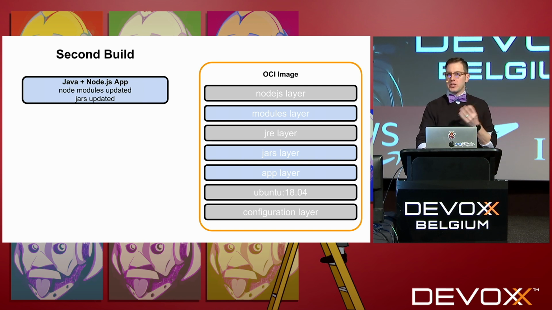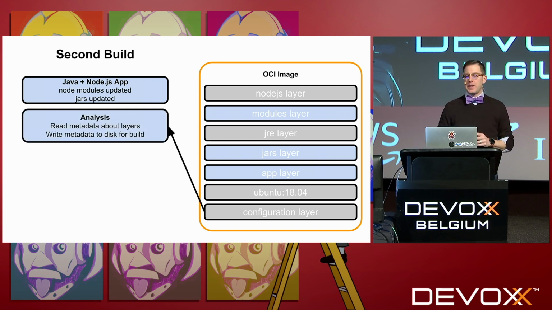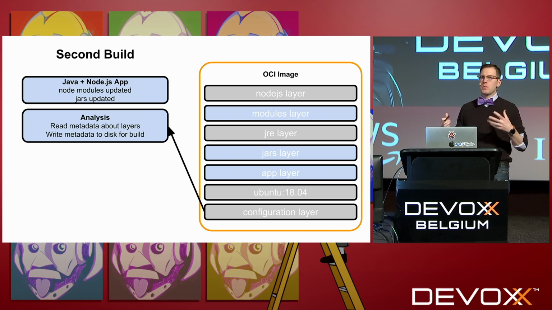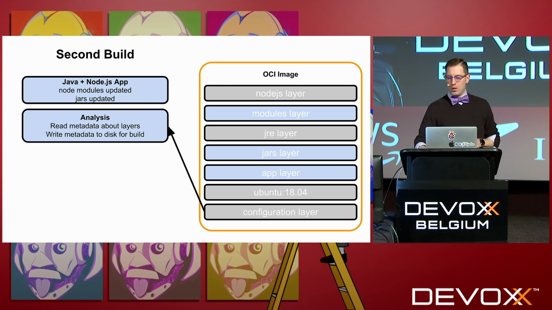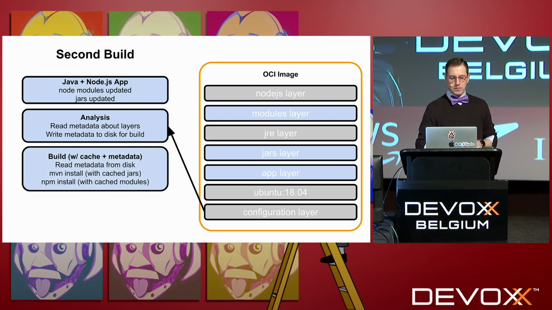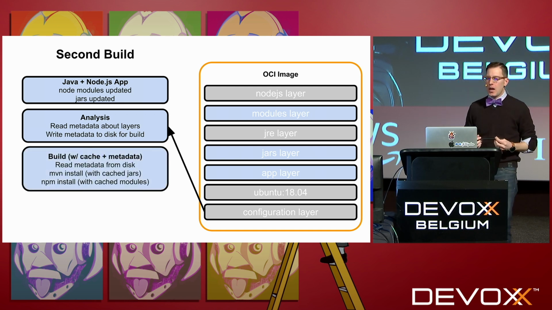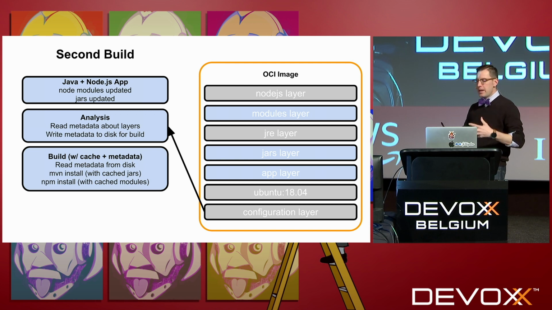We'll still pass detection because we still have those files around. This time our analysis phase is going to use the configuration layer that was written to the OCI image to determine from that metadata what can be reused, what layers can be reused, and what parts of our cache can. So now during the build phase, it'll read metadata from disk to recognize that we don't have to reinstall the JDK because the version is not changed.